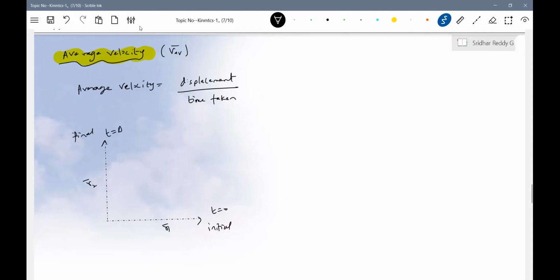After some time t, the particle is here. Now you define the displacement: final position minus initial position. So V average is equal to delta R bar by delta t, where delta R bar is the final position vector minus the initial position vector, by the time interval. Look at R2 bar minus R1 bar.